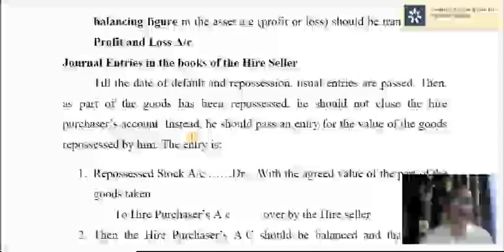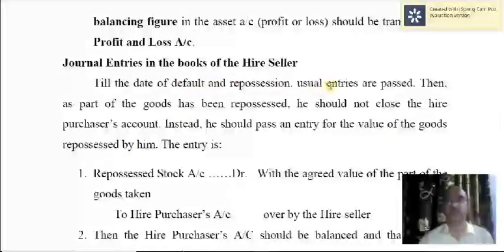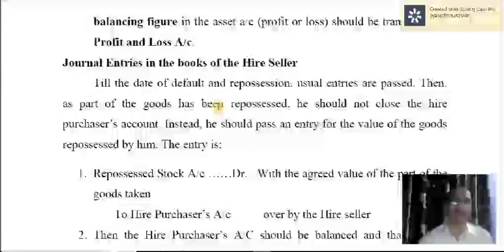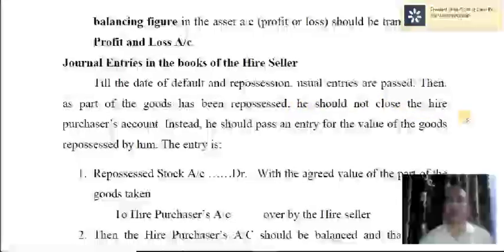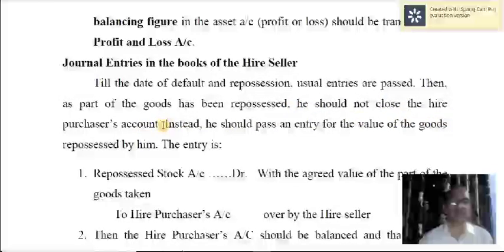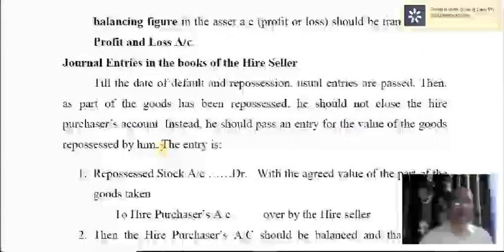Now we will move on to the books of hire seller. Till the date of default and repossession, usual entries are passed. Then, as part of the goods has been repossessed, he should not close the hire purchaser's account. Instead, he should pass an entry for the value of the goods repossessed by him.